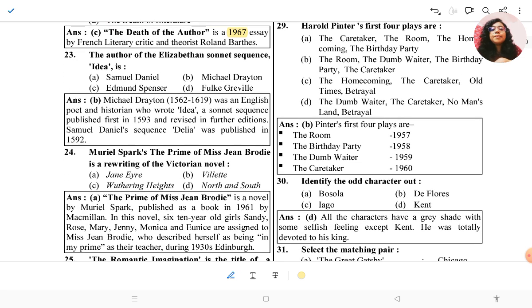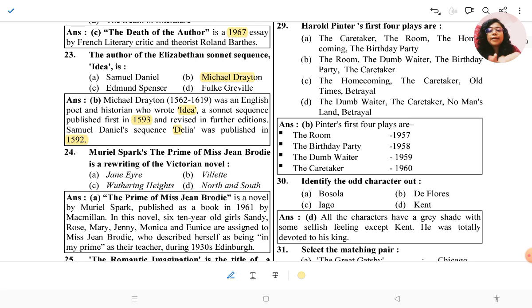The author of the Elizabethan sonnet sequence Idea is, so you know that the Elizabethan sonnet sequence Idea was given by Michael Drayton. Michael Drayton, born in 1562 and died in 1619, was an English poet and historian who wrote Idea, a sonnet sequence, published in 1593, revised in further editions. Samuel Daniel's sequence Delia was published in 1592.